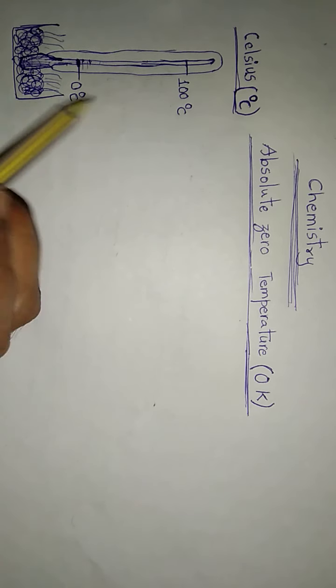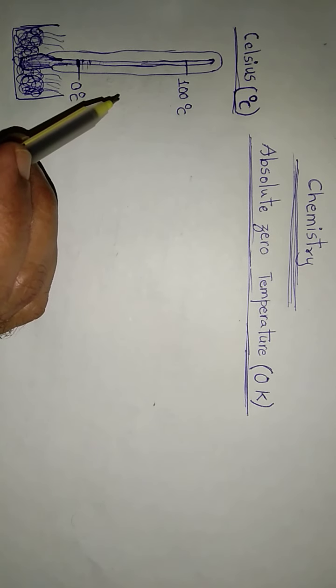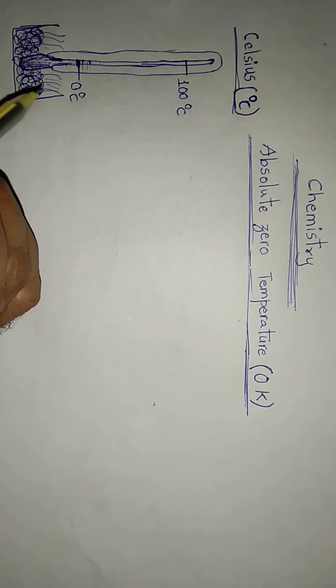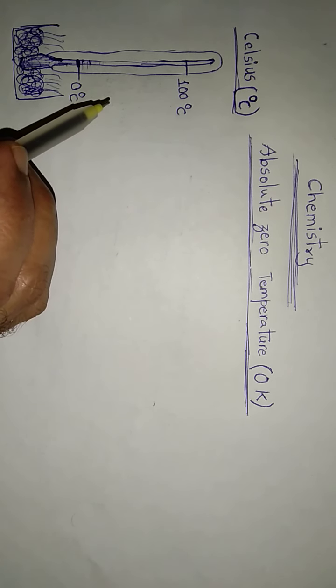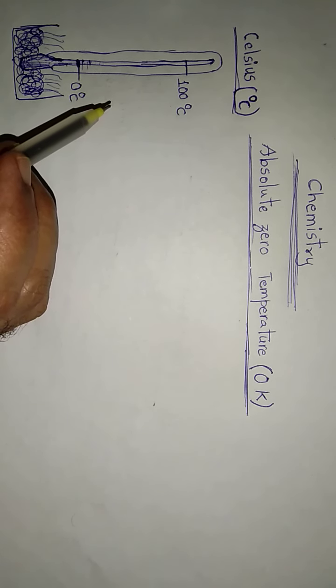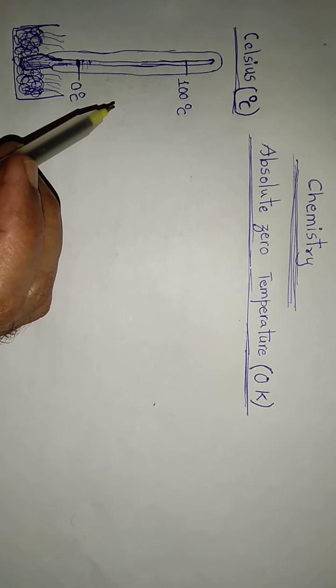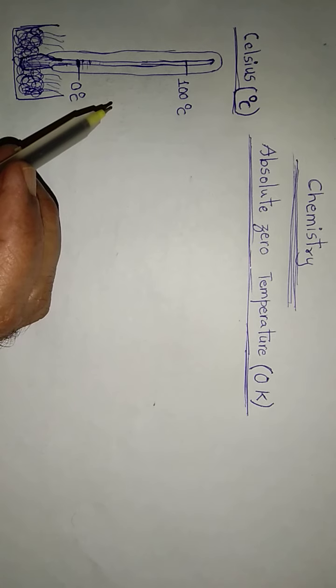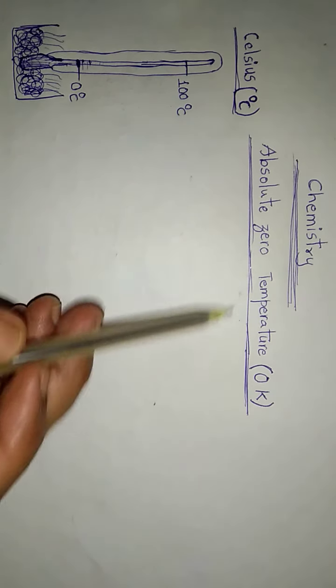This thermometer was introduced almost 250 years back, when chemistry was not developed, when we did not understand the exact meaning of the term temperature.